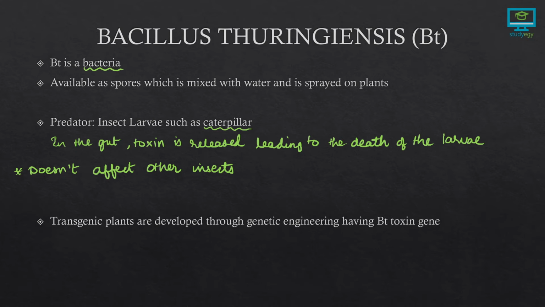Transgenic plants are developed through genetic engineering having the BT toxin gene. So these plants become resistant to insect pests. A gene is inserted, and this gene releases the same toxin which is responsible for the death of the larvae. An example of this transgenic plant is BT cotton.